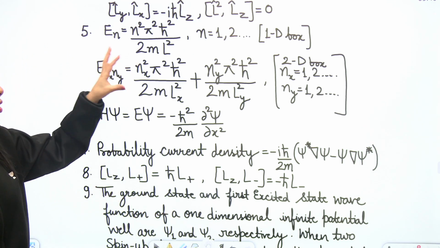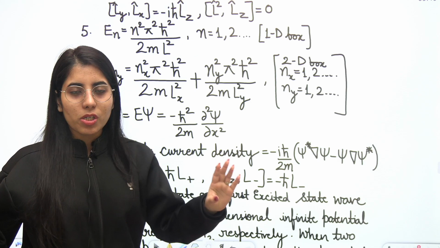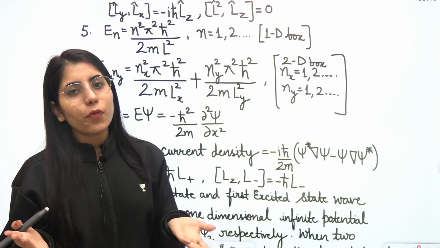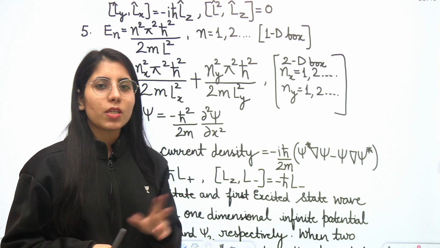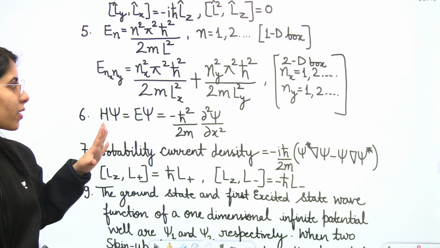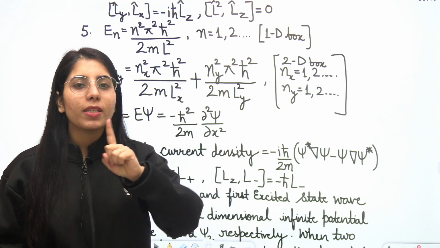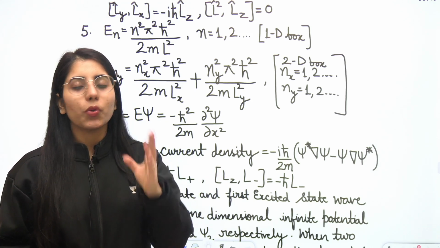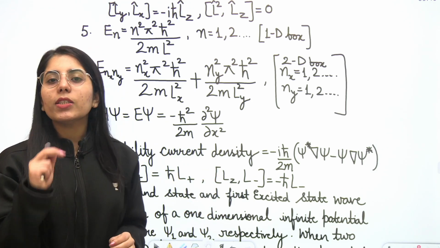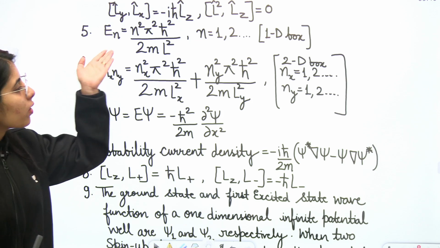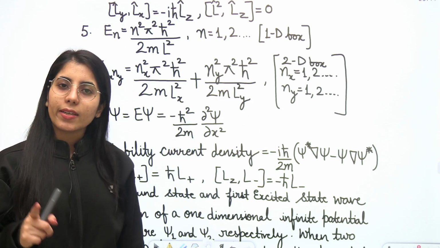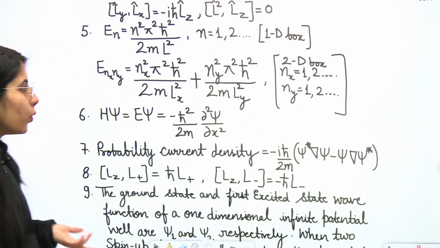So I have mentioned the most general expression. Even if the lengths are different along the x and the y axis, you will get the right answer from this expression. Again, the allowed values of nx and ny start from 1, 0 is not allowed here for the 2D box as well. In the 3D box case, you will also include the third term containing z. In the same way, you can write that part too.